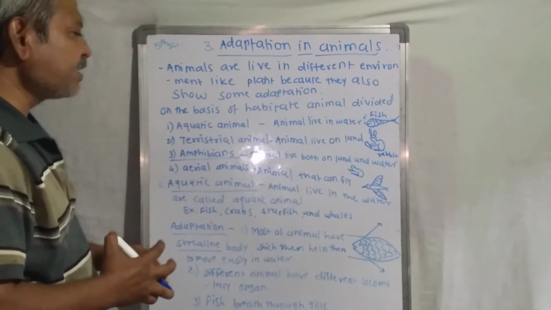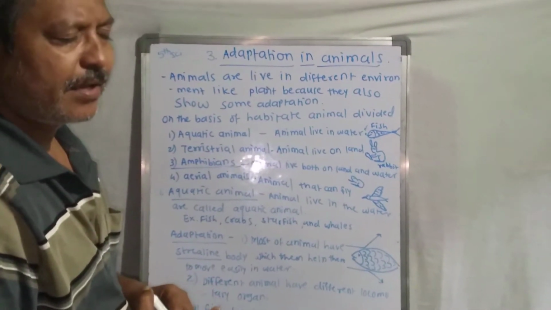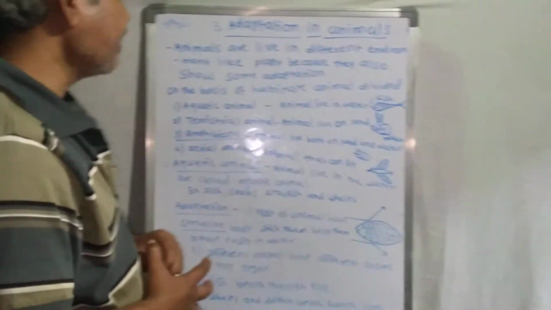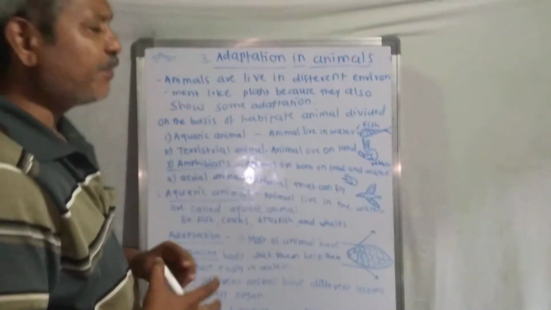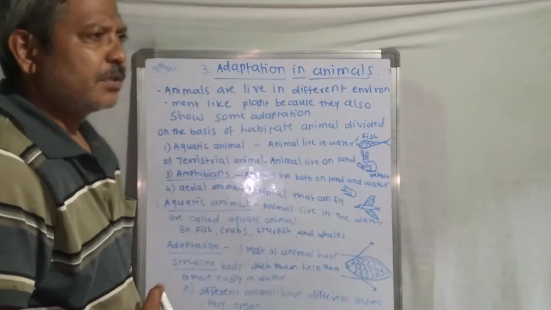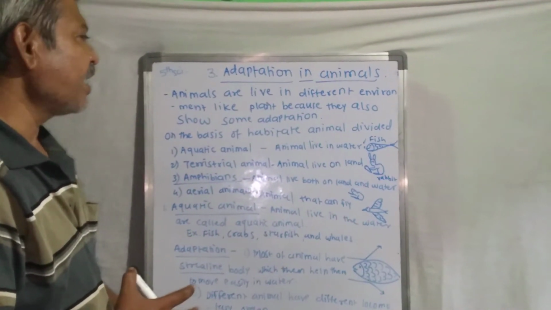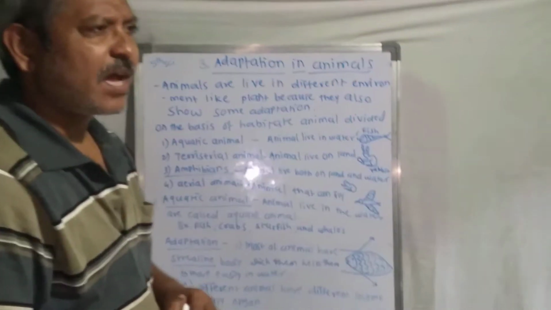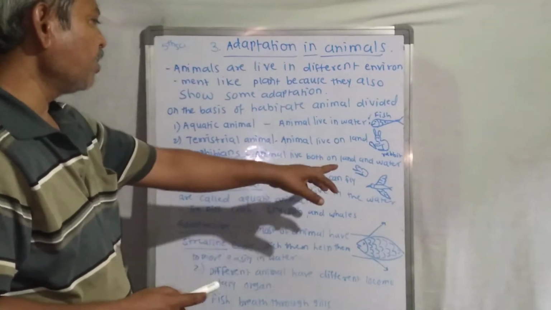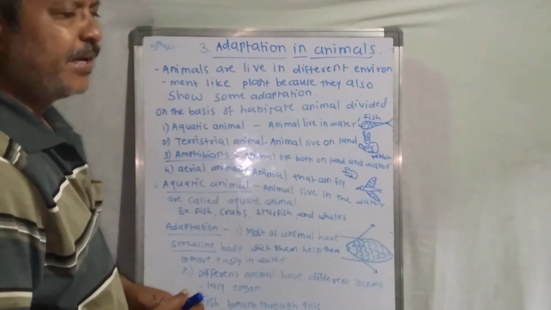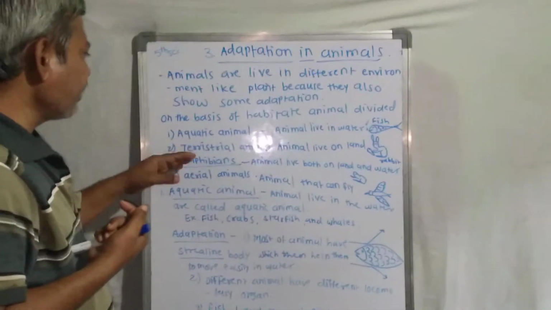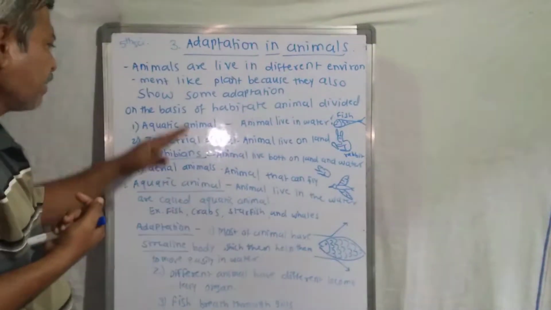The name indicates that an animal that can fly in the air is called an aerial animal. The best example is birds. Some birds do not fly high in the sky, but most birds fly in the sky. So these are considered aerial animals. We will now see the adaptations one by one in each type.